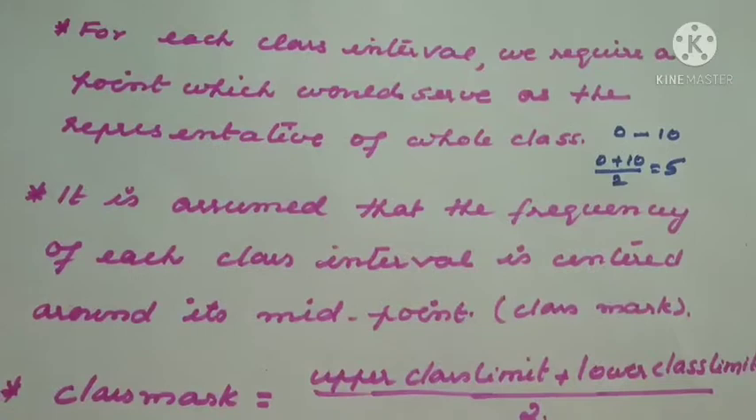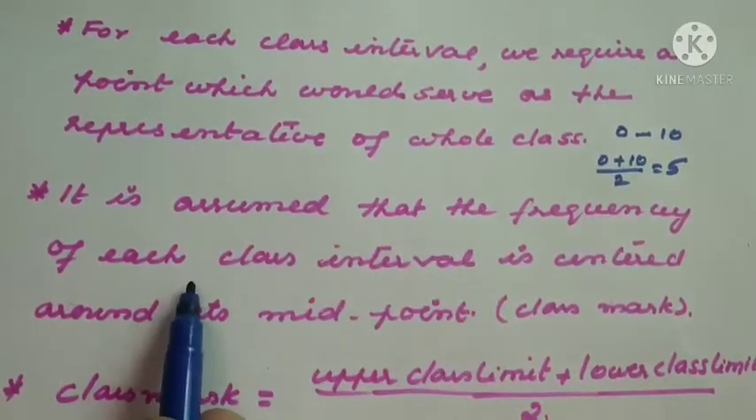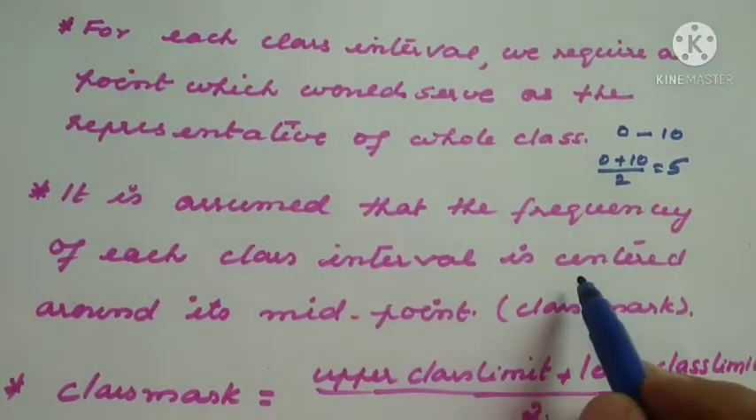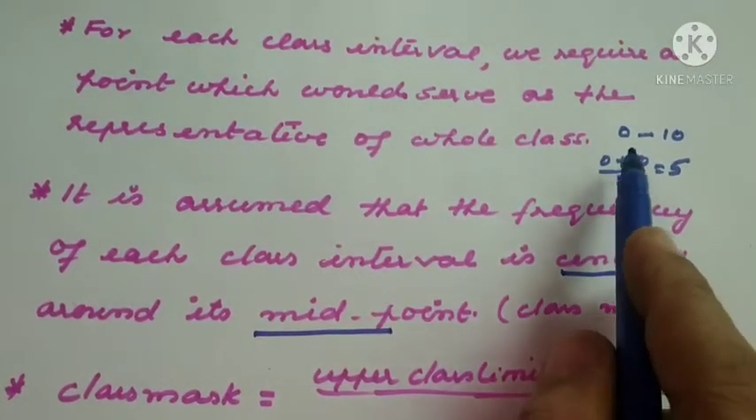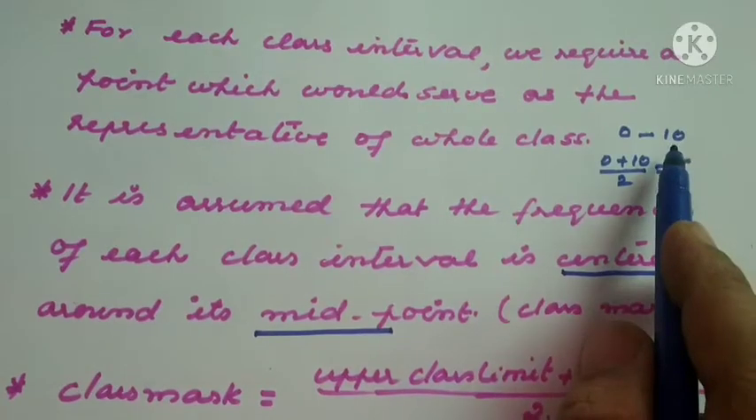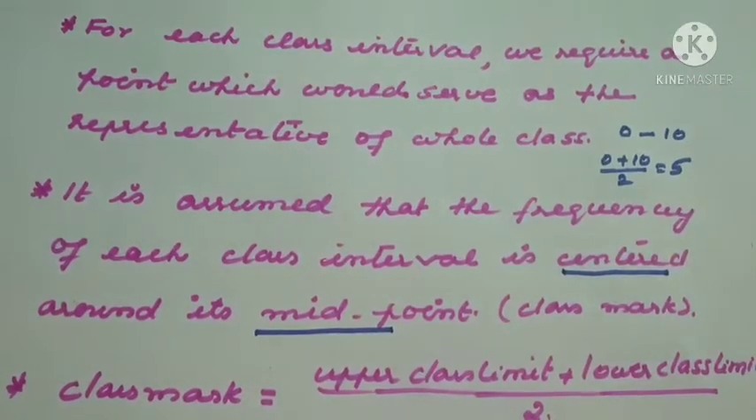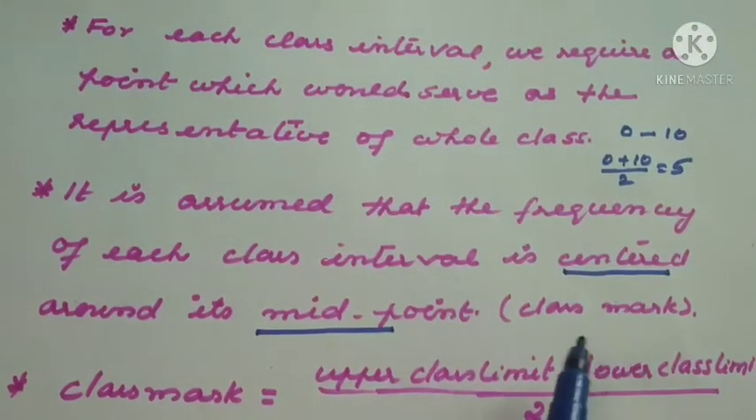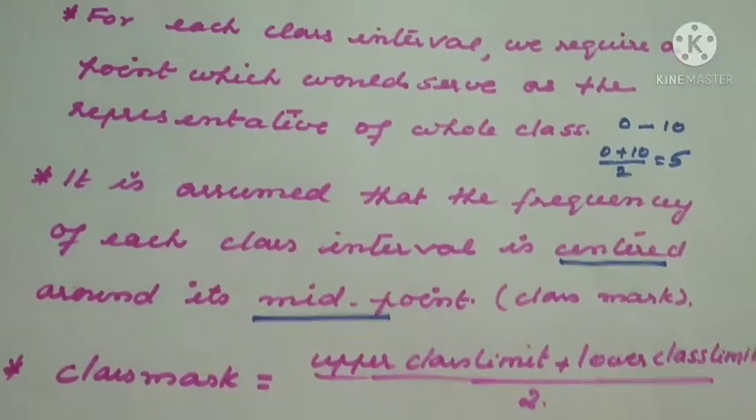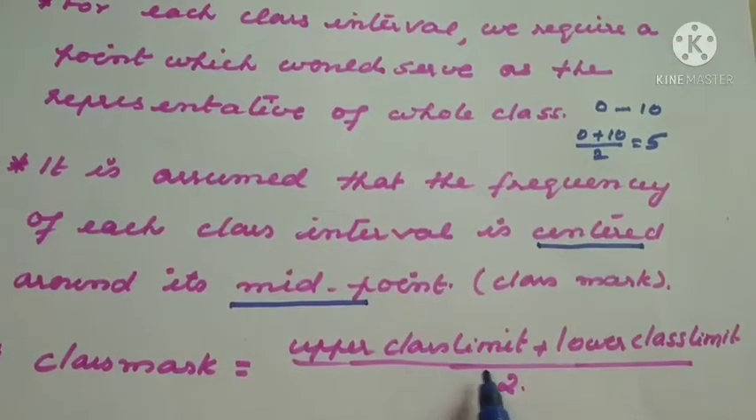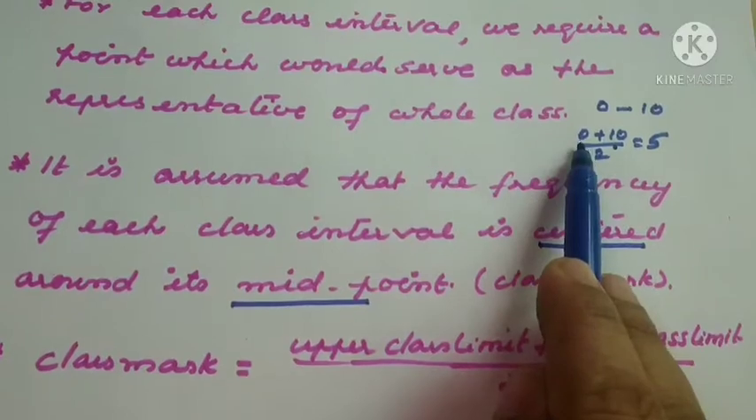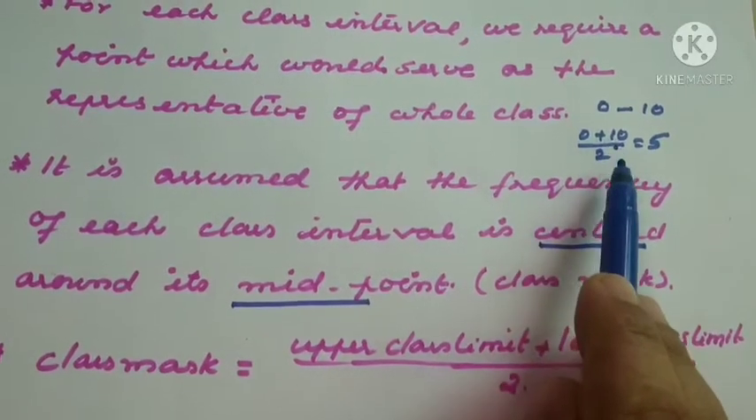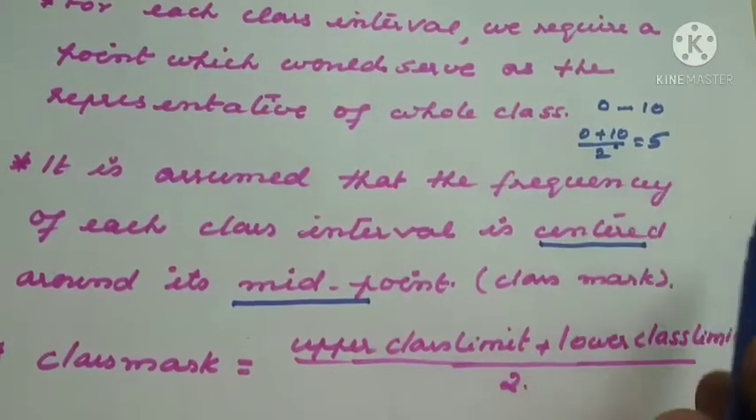That is the next point. It is assumed that the frequency of each class interval is centered around its midpoint. Midpoint, how we can calculate? Lower limit plus upper limit divided by 2. That is called the midpoint of the class interval, or we can say class mark. Class mark formula is what? Upper class limit plus lower class limit whole divided by 2. Which is the upper class limit? 10. Lower class limit 0. So 10 plus 0 divided by 2 is equal to 5.